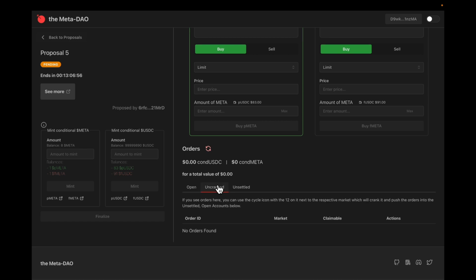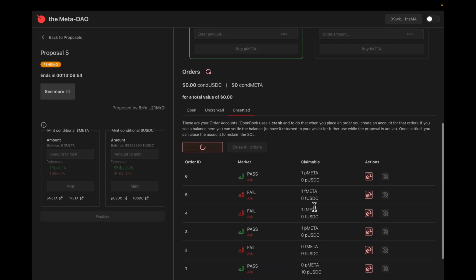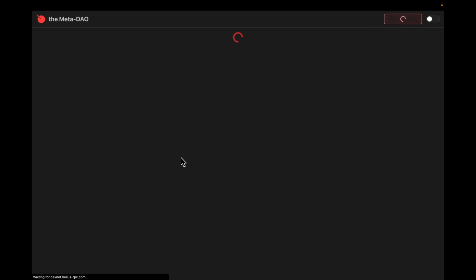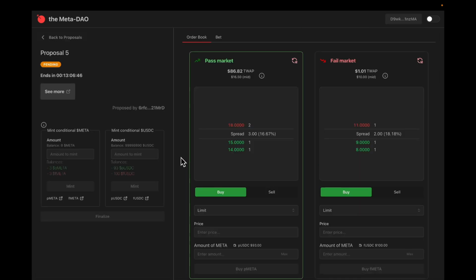And oh yeah, settle. And another refresh. And we're back more or less where we started. I think we're down 17 bucks because we paid 17 bucks for the pass and I think we paid 10 bucks for the fail. And we've got an extra pass and extra fail.